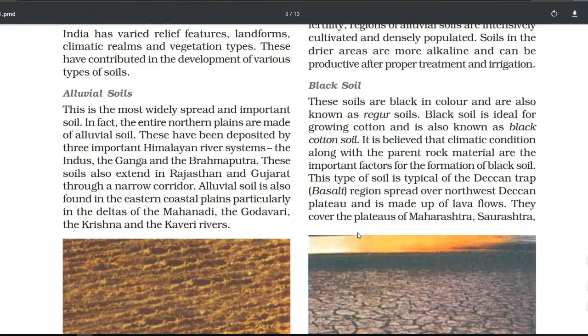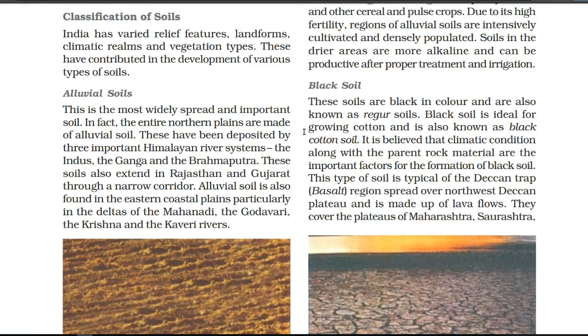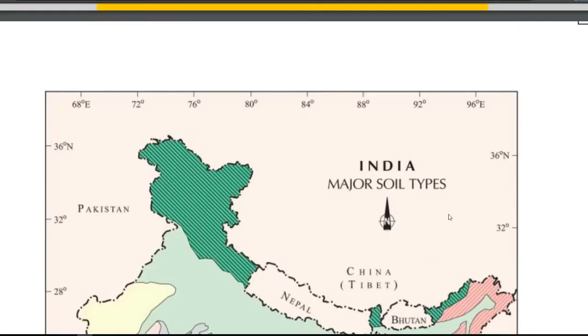So now next, move to the black soil. Black soil is also a very important soil of India, and it is black in color. It is also known as regur soil. It is also known as black cotton soil because this soil is ideal for growing cotton. This soil is formed by lava, and we find it in the Deccan Trap or the Deccan Plateau, especially the areas of Maharashtra and Saurashtra.